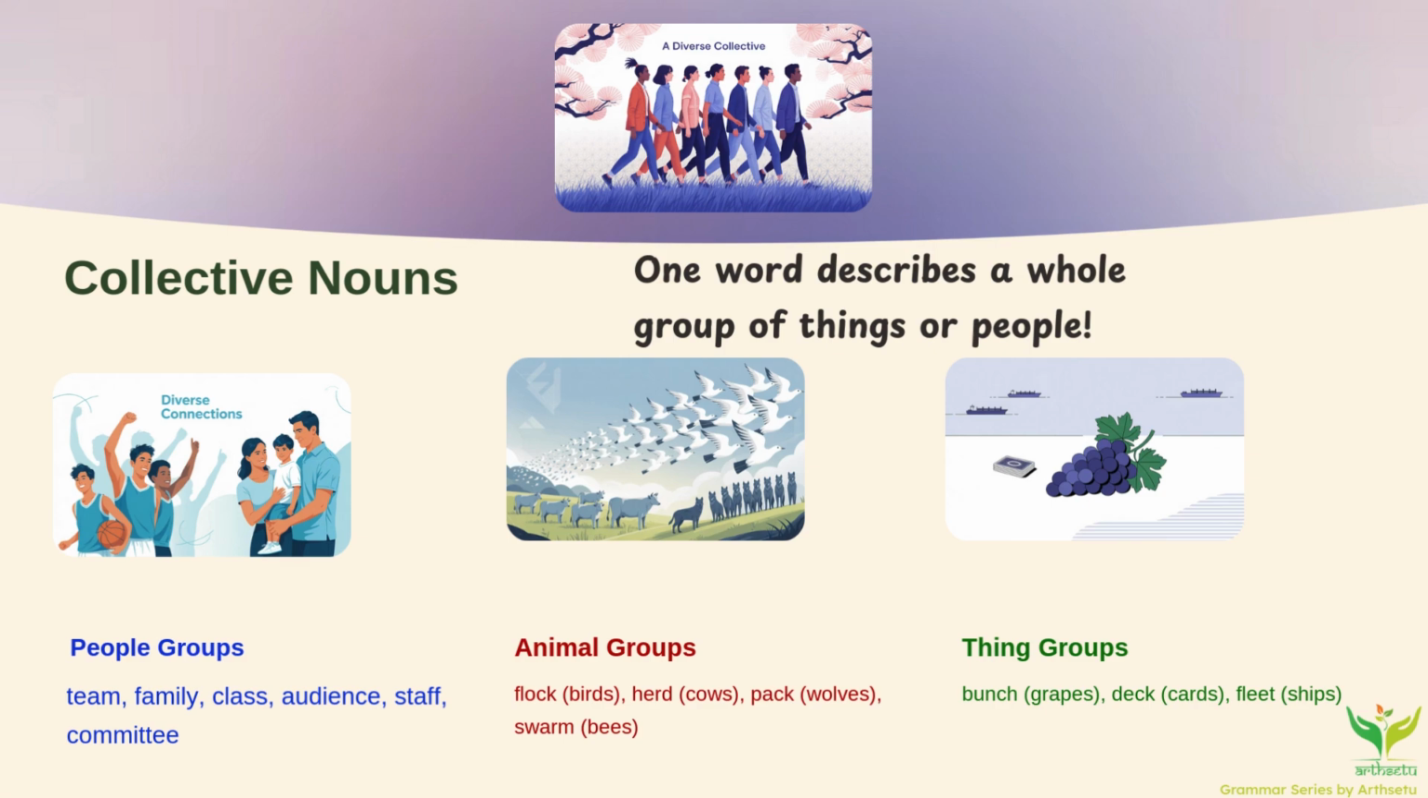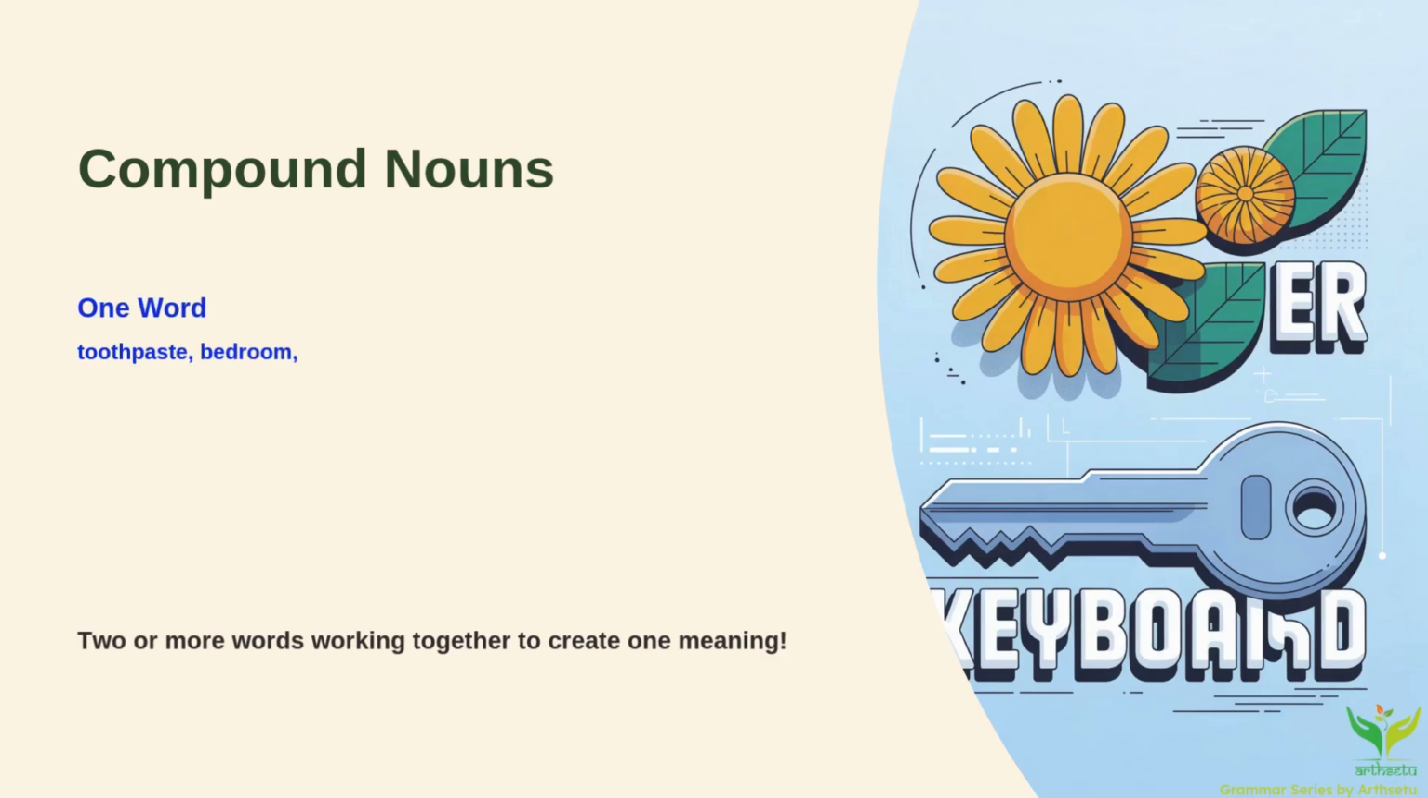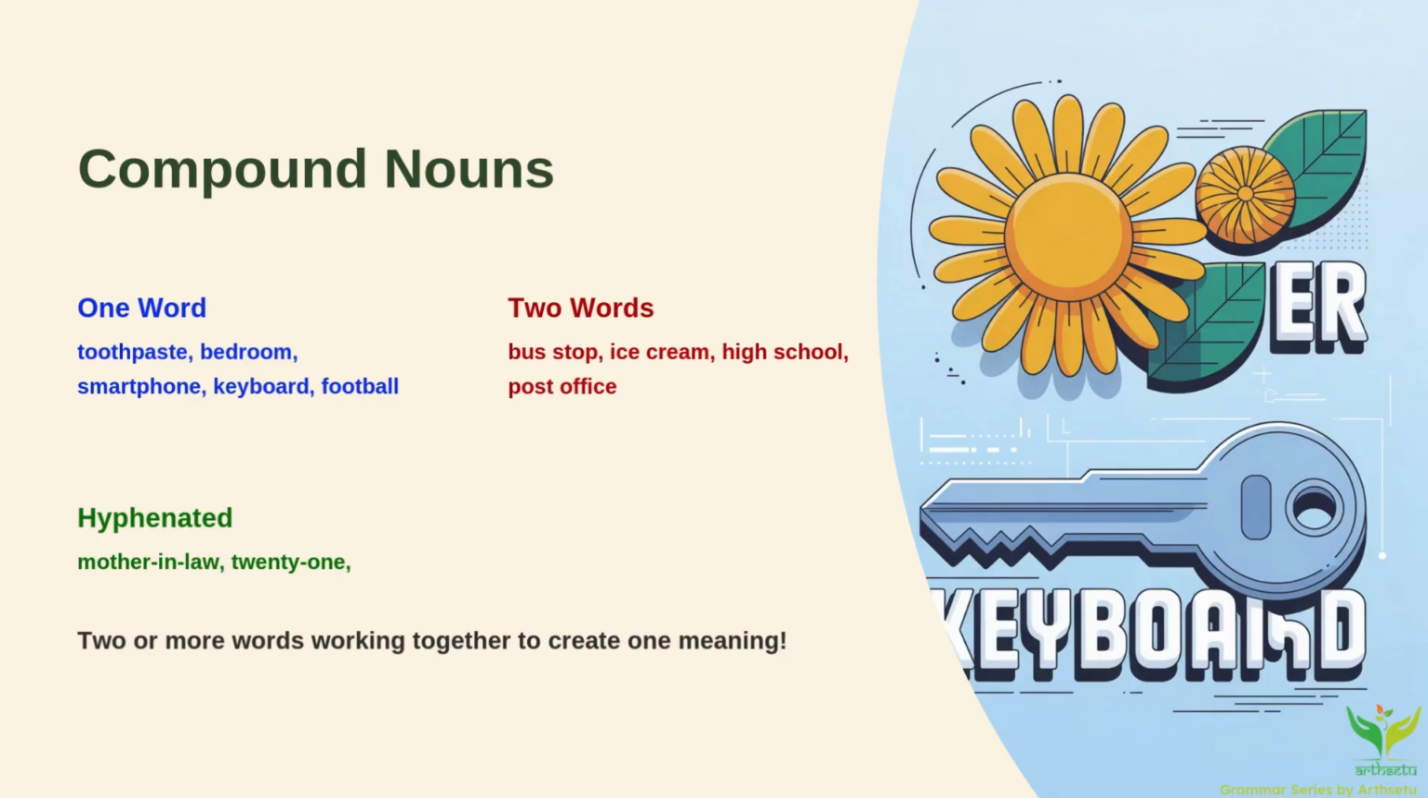So next up, we have compound nouns. This is when two words join together to create a new meaning. One word: toothpaste, smartphone. Two words: bus stop, post office. Hyphenated: mother-in-law, check-in. It's like Lego blocks. Two pieces come together to build something bigger. Tooth plus paste is toothpaste.